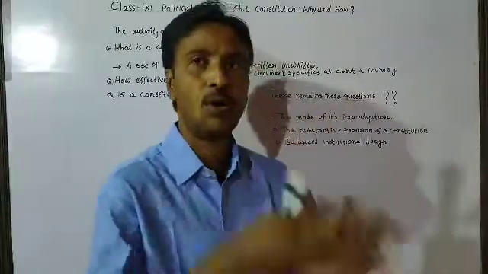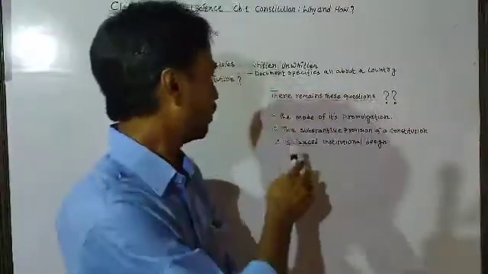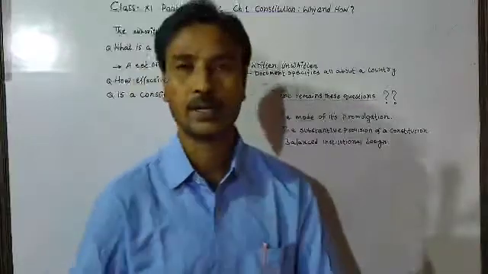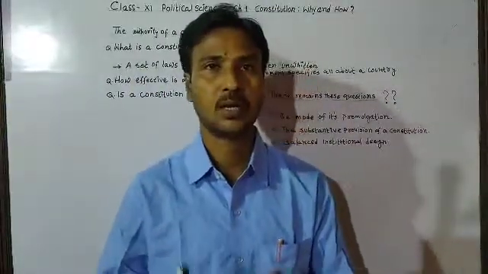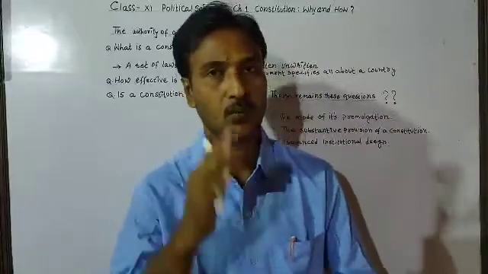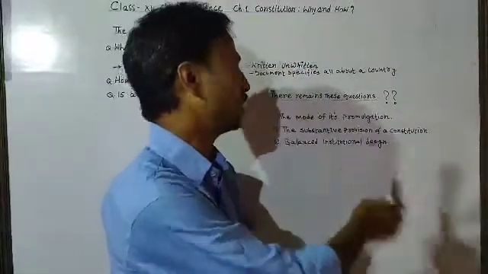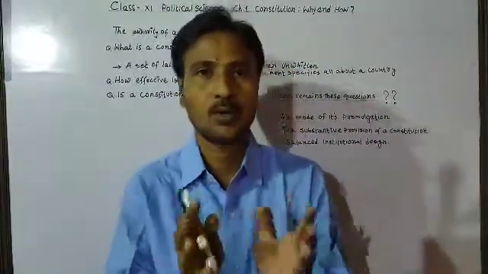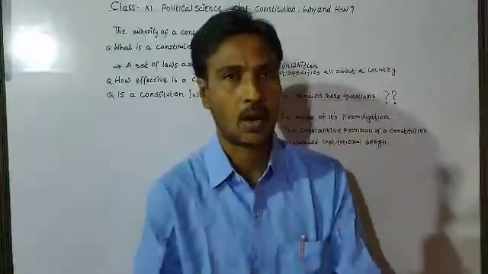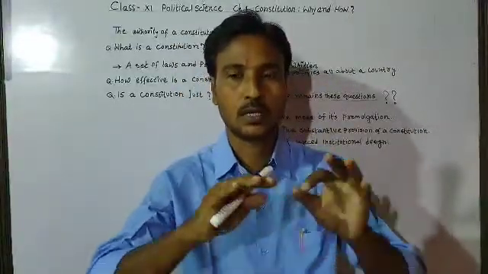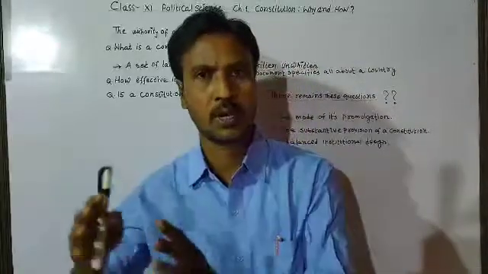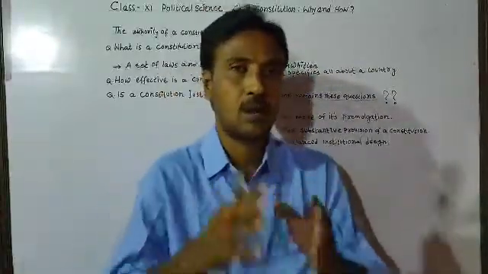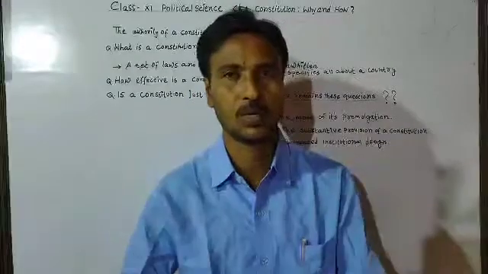What are the provisions in a constitution, and whether they are substantive or not. The third is balanced institutional design. To understand the authority of a constitution and whether it is just or not, we have to understand the balanced institutional design: how the constitution was designed, how power is distributed among the organs of the government, and among the people of the country.